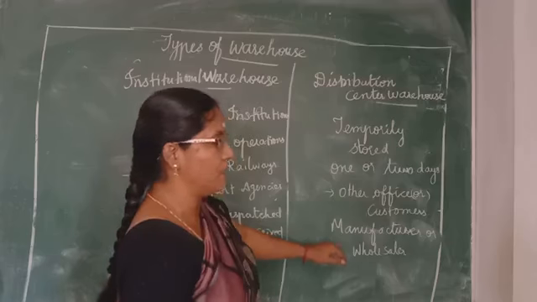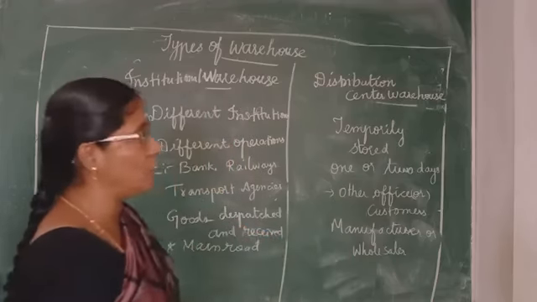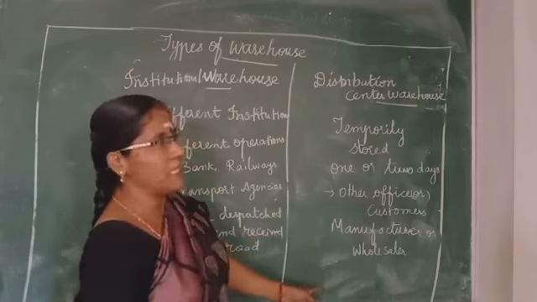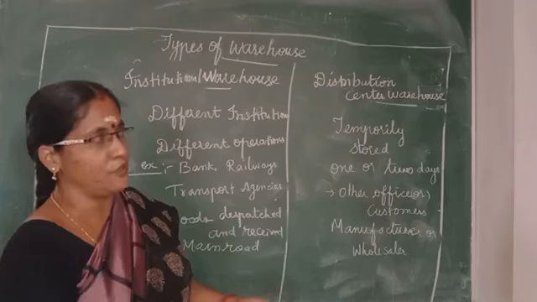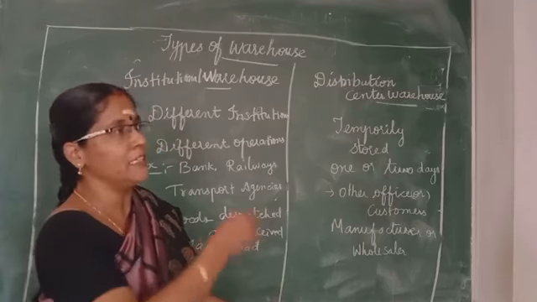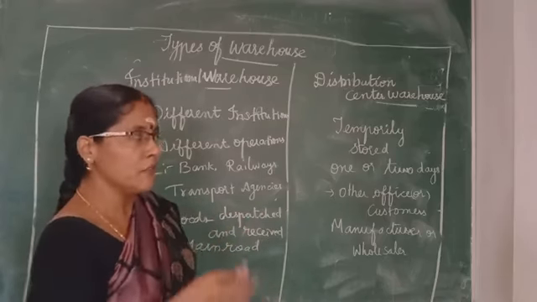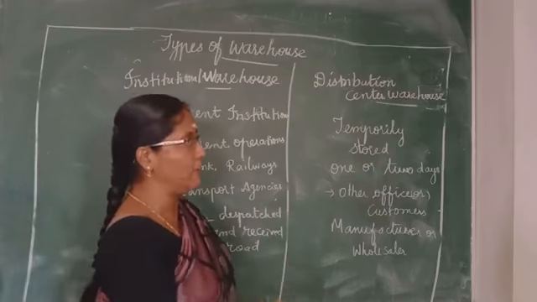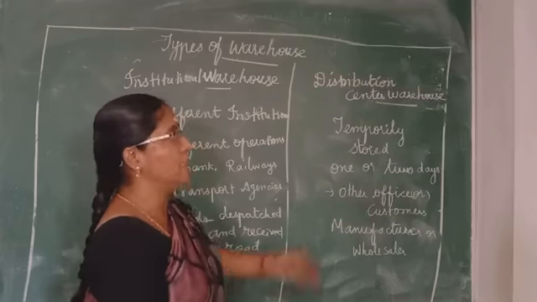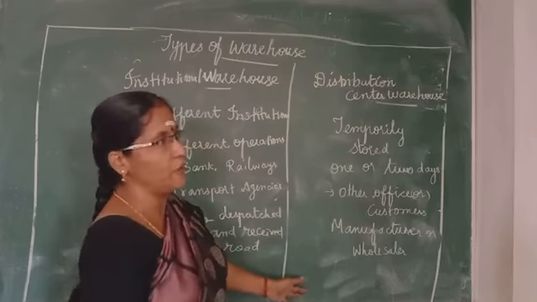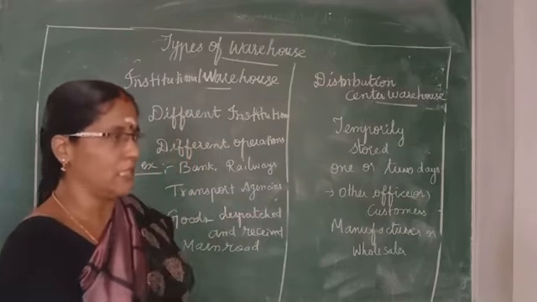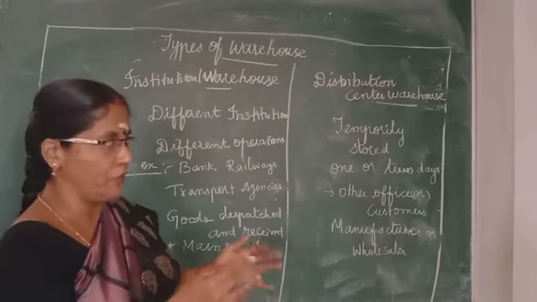The manufacturers and wholesalers are going to establish this distribution center warehouse, because for one or two days they are going to safeguard the goods, and then the goods will be passed on to the concerned person. So the goods will be deliverable in one or two days. For that, they have the distribution center warehousing. So whatever goods are passed on to a third person will be stored there.